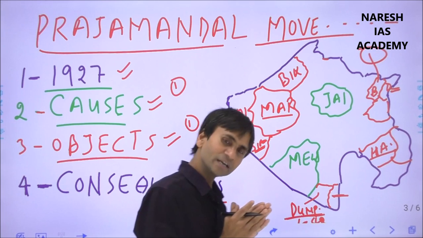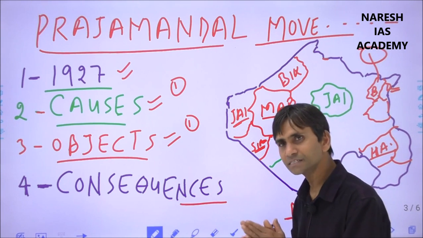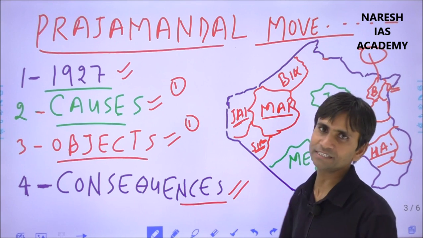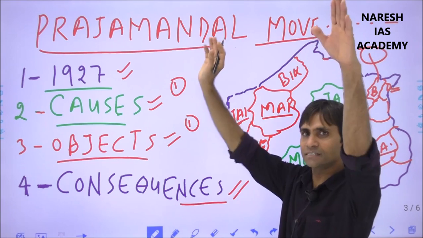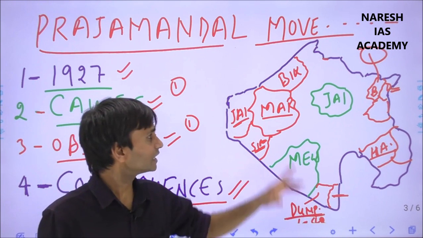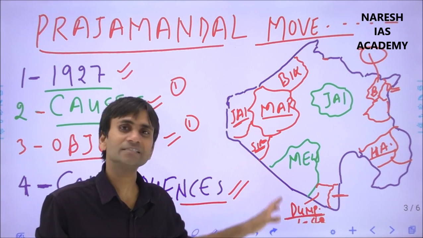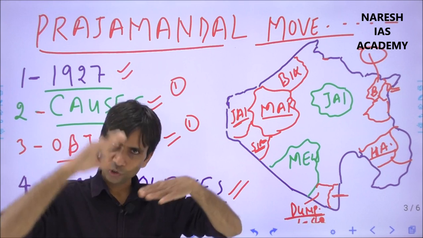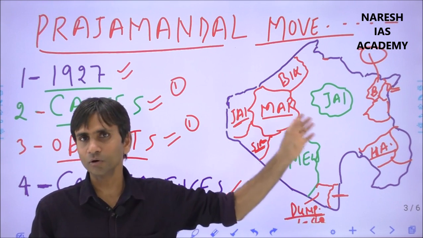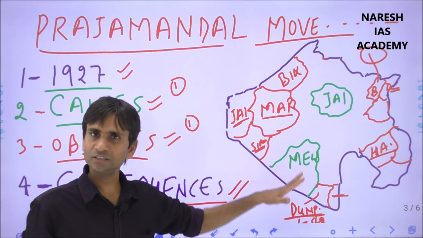All the Prajamandals demanded the same kinds of political, civil and economic rights, and finally the consequence came. All the princely states agreed to provide the rights, and when India got independence in 1947, the princely states were merged with the union government, the monarchies were overthrown, and a democratic system started in Rajasthan.